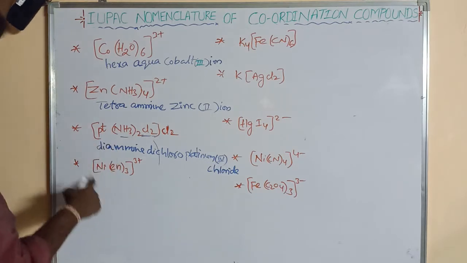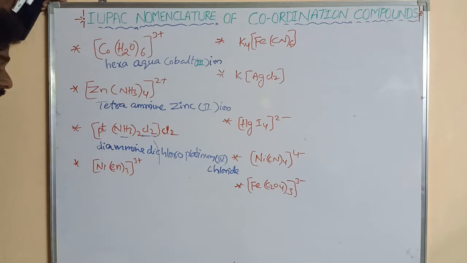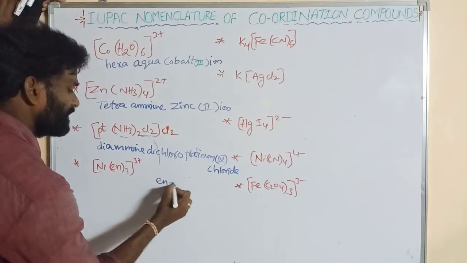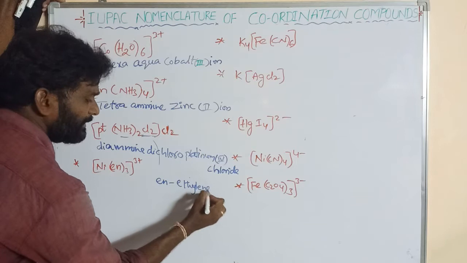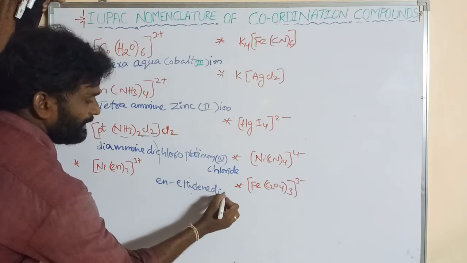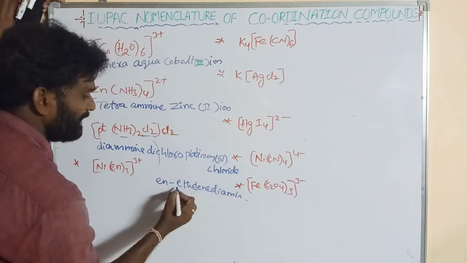So this is also a positive complex. First of all, we can write the ligand name. So this is En, En means ethylene diamine. It was already said in the previous video. Ethylene diamine. What is the first letter? E. What is the last letter?